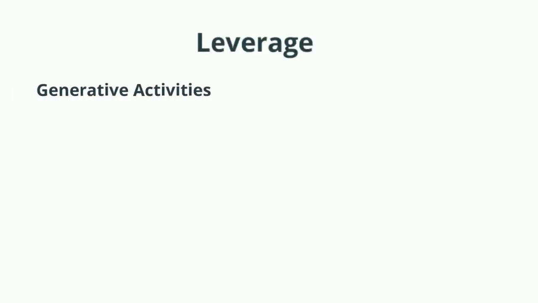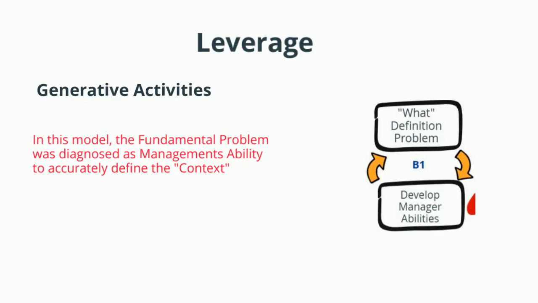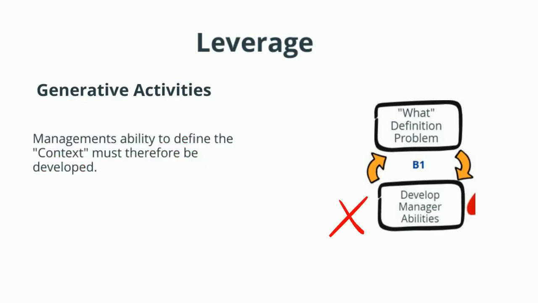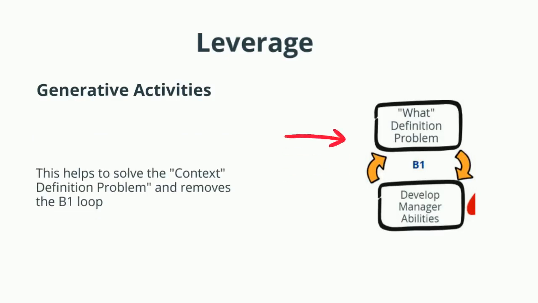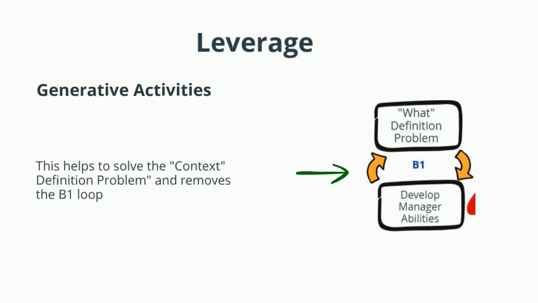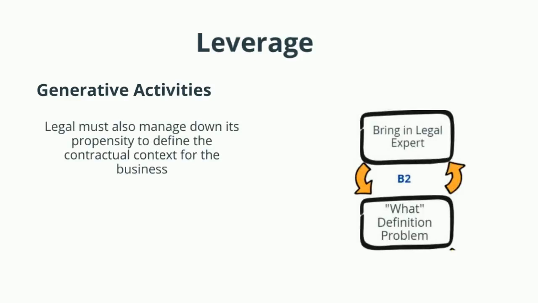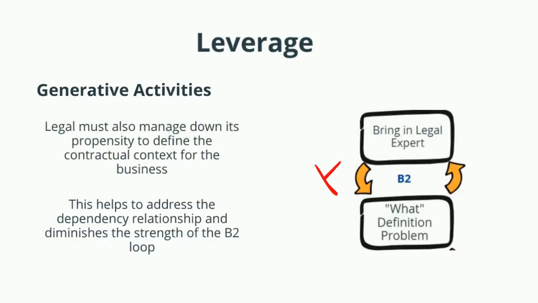Leverage is generated through the performance of what are called generative activities, directed at addressing the fundamental problem, which in this model was diagnosed as management's inability to define the context. Management's ability to define the context must therefore be developed, solving the context definition problem and removing the B1 loop. Legal must also manage down its propensity to define the contractual context for the business. This helps to address the dependency relationship and diminishes the strength of the B2 loop.